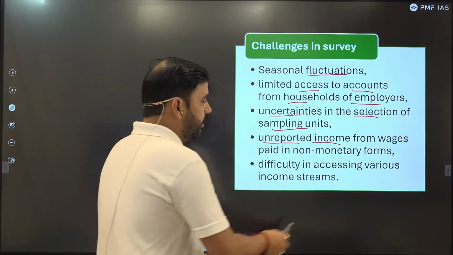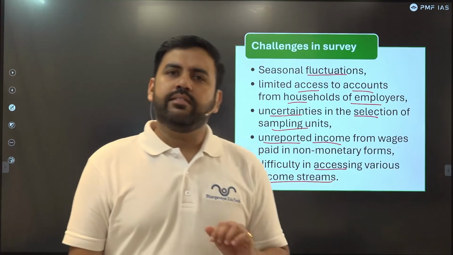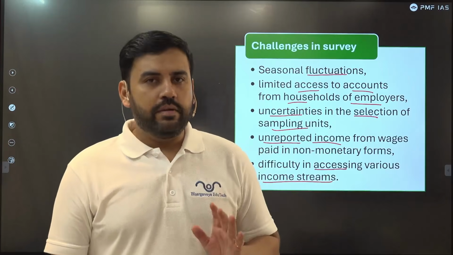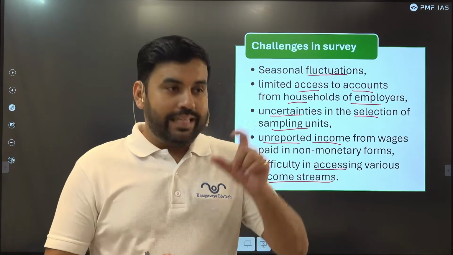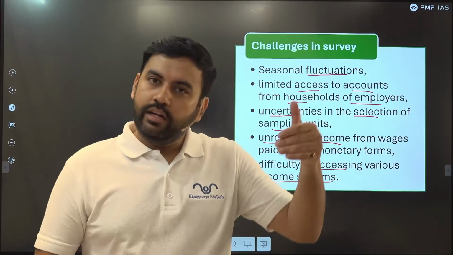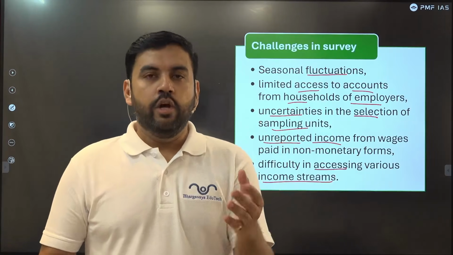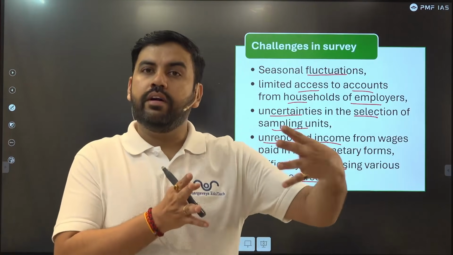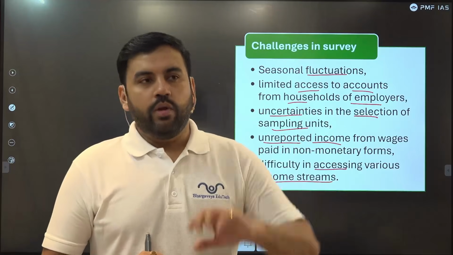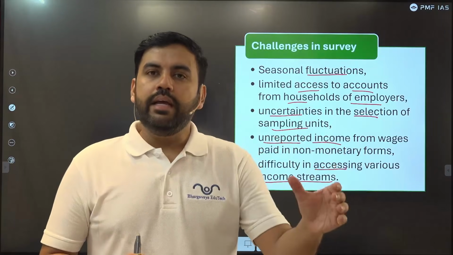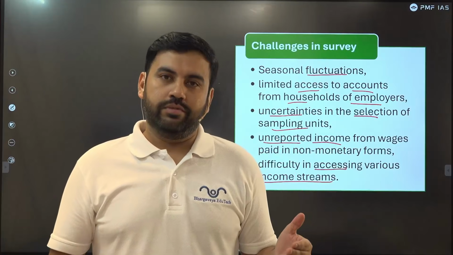And lastly, difficulty in assessing various income streams. Let's say a person has said that I earn 50,000 rupees a month. It would be really tough because each family within a locality, within a village, may have different patterns of earning. So let's say there are 5 families and all of them are earning on average 50,000 rupees, because average income will be conducted. Now those 5 families will have different combinations of income sources.